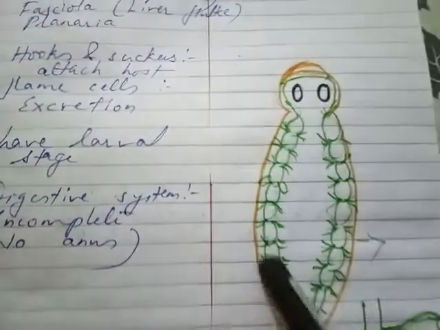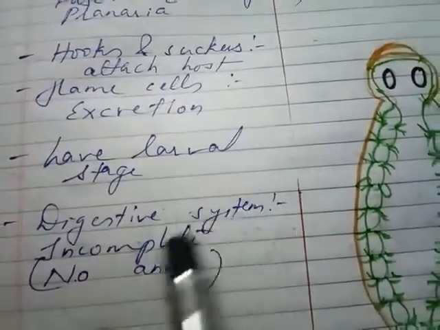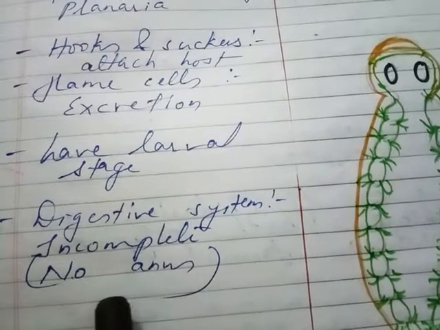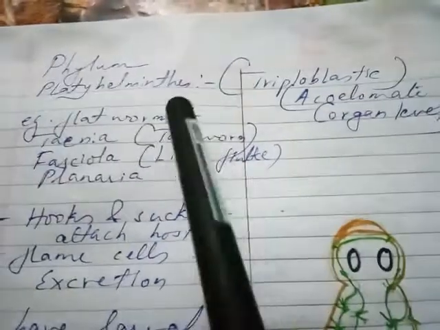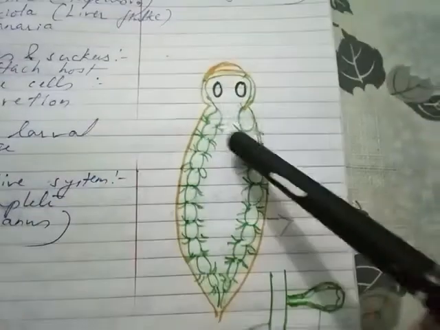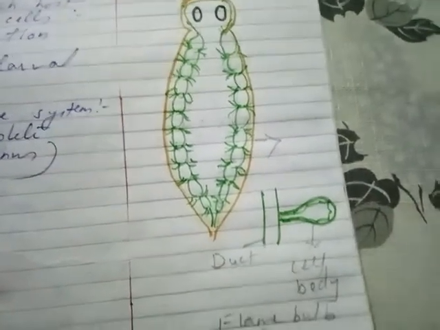These are the flame cells. Then they also have a larval stage, and the digestive system is incomplete. No anus is present. So organ level of organization is seen in Platyhelminthes. So these are the Platyhelminthes, flatworms, and these are the flame cells for excretion.